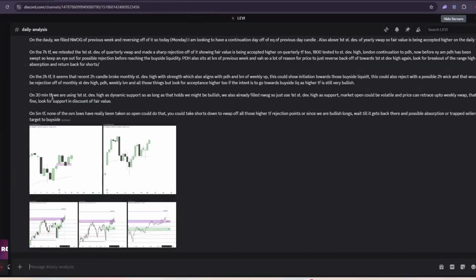So on the 30-minute time frame, we are using first standard deviation high as dynamic support. So as long as that holds, we might be bullish. We also already fill new week opening gap. So just use first standard deviation high as dynamic support. Market open could be volatile and price can retrace up to weekly VWAP. That is fine. Look for discount for support in discount of fair value.